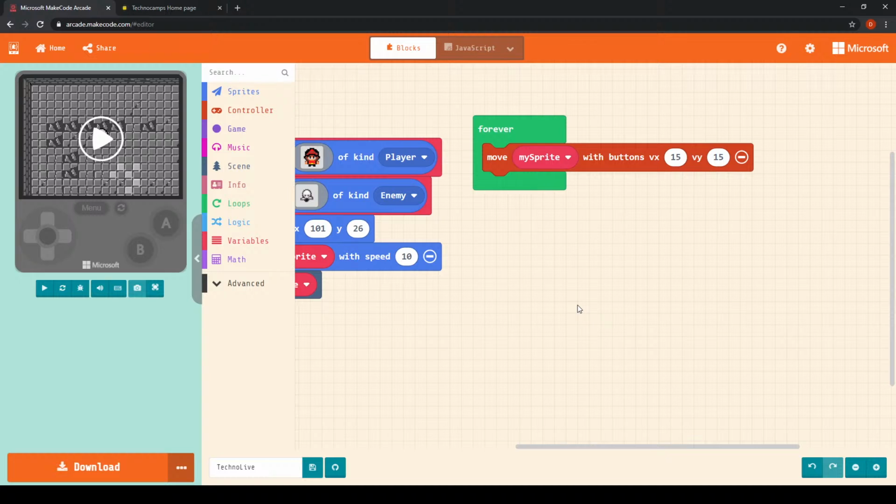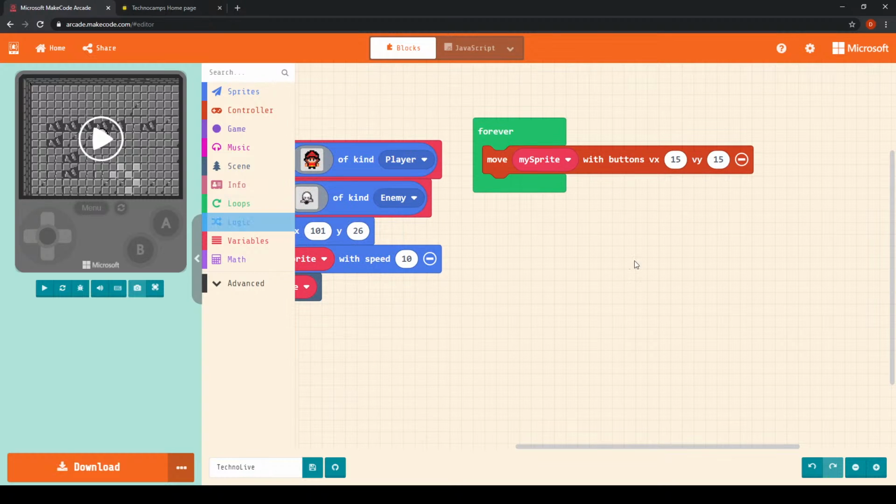If the enemy sprite does eventually catch up with us, we need a way of telling the game to reset if our enemy sprite catches up with us.